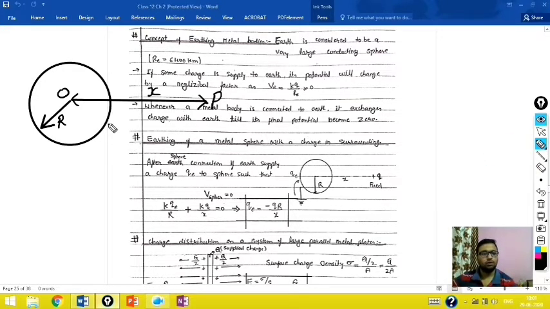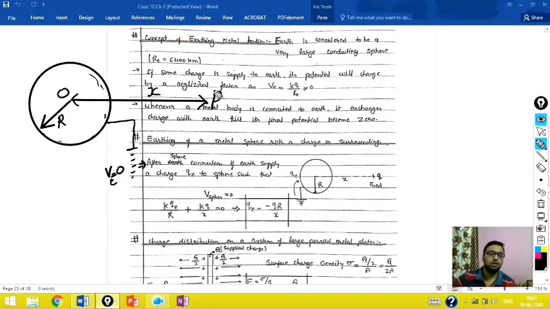Now you have connected this particular sphere with earth. In this case I am asking you, is it necessary that the charge on this sphere will be 0? Right now it is 0. Then if we connect it with earth, will the charge on this surface be 0 or not?